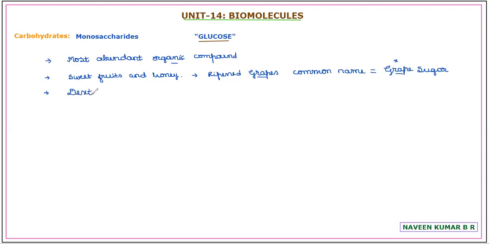Hence, as it is a sugar, it is named dextrose. It rotates the plane polarized light towards the right hand side direction. Hence glucose is called dextrose. This is a simple piece of information. Then, already we discussed that all the monosaccharides are reducing in nature. Hence glucose is an example of a reducing sugar.